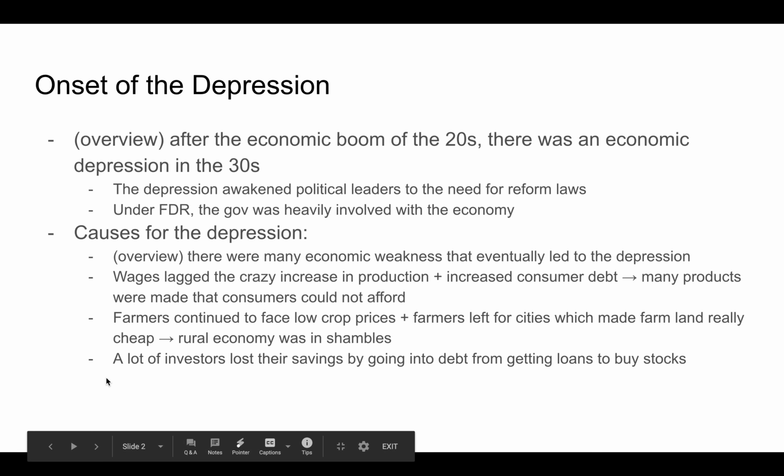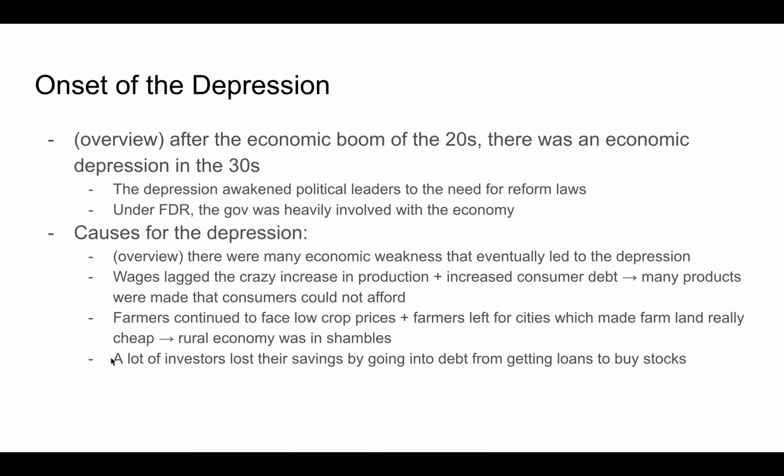Today we're going to be talking about the Great Depression. The onset of the Depression. Here's an overview. After the economic boom of the 20s, there was an economic depression in the 30s. The Depression awakened political leaders to the need for reform laws. Under FDR, the government was heavily involved with the economy.